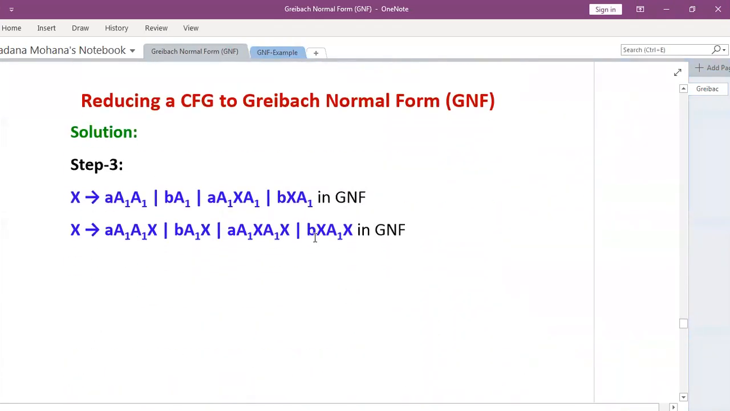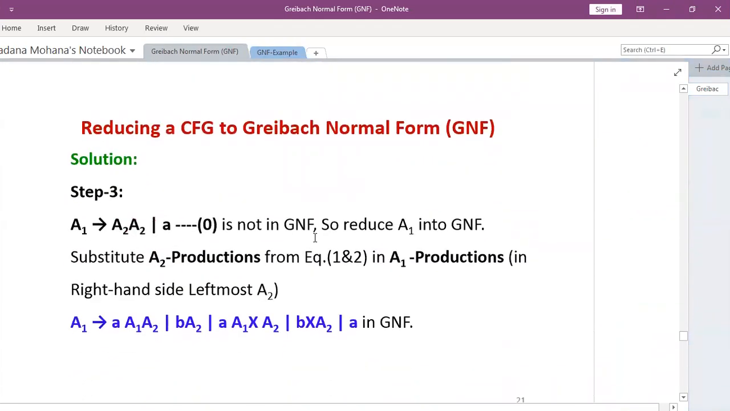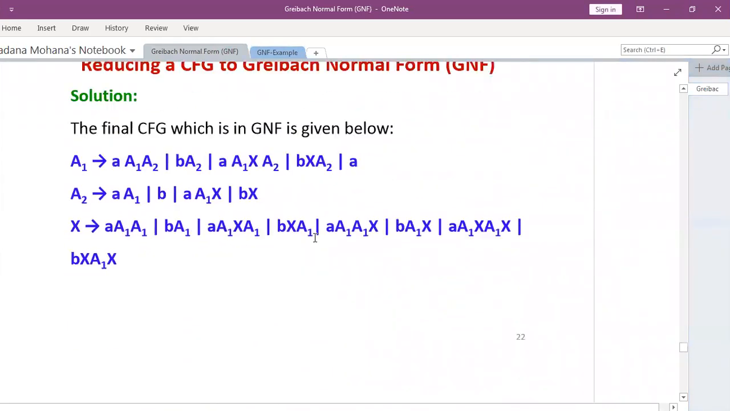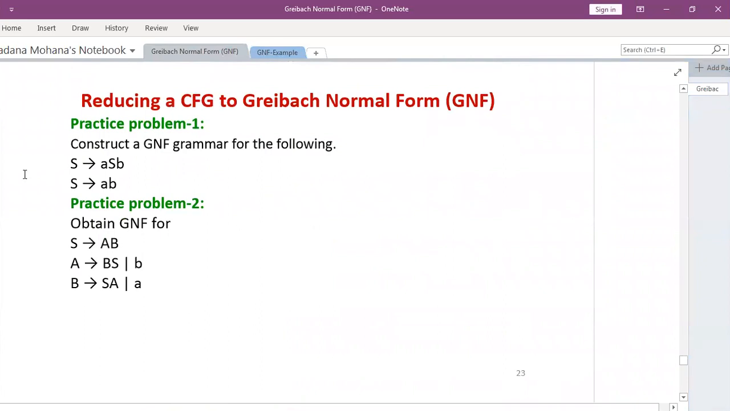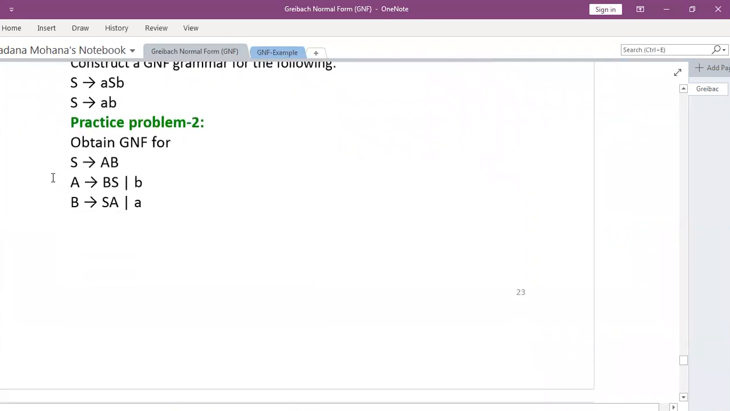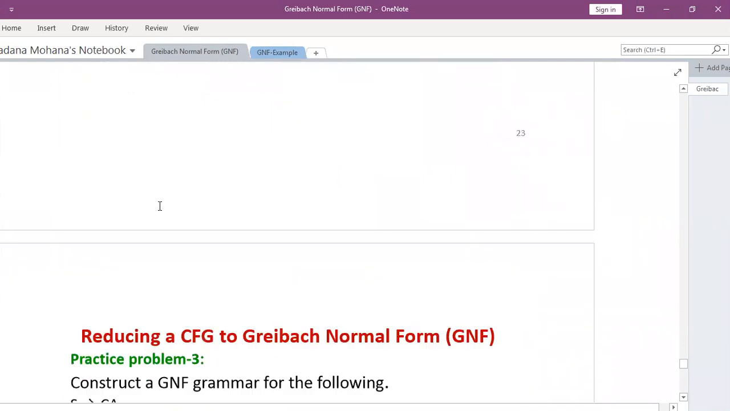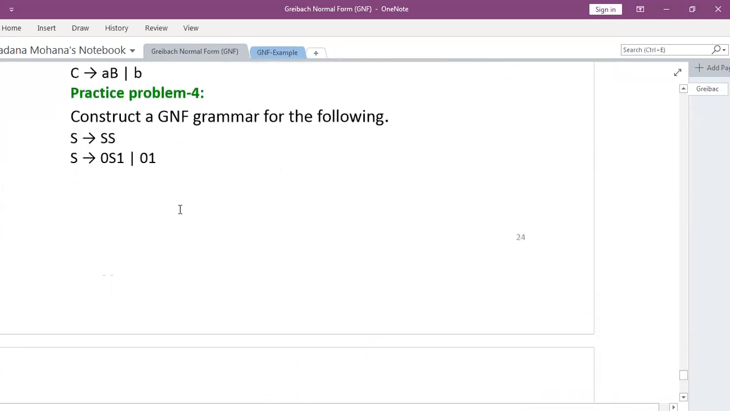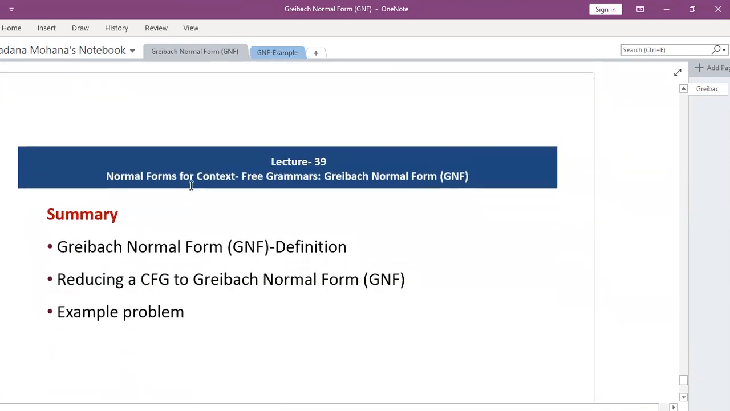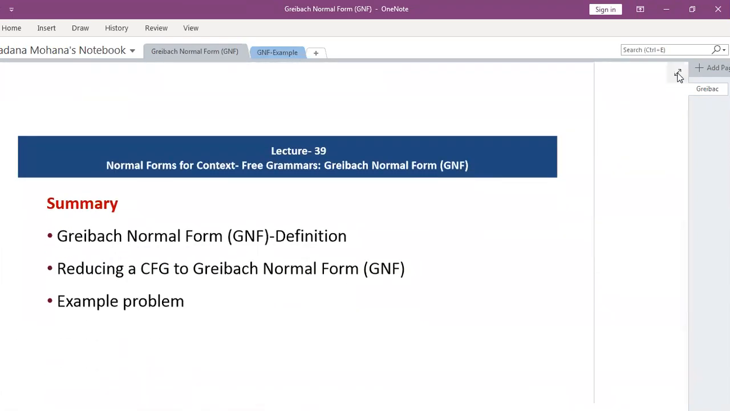Now here the complete solution, also in the typed format, is given. You can go through this one. Then some practice problems also given here. So you can practice these problems also. Construct a GNF grammar for the following. Here S productions are there. Here S to AB, problem 2, problem 3, again S to AC, problem 4, again S productions. So practice all these 4 examples.